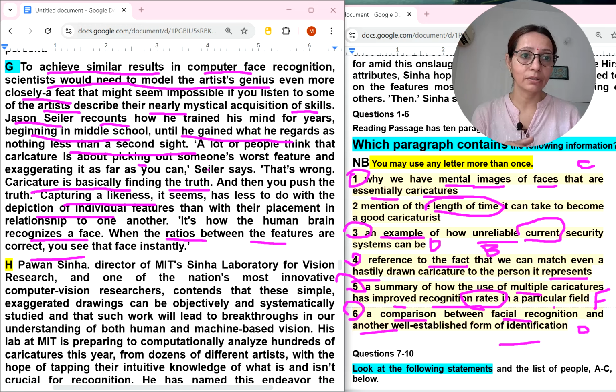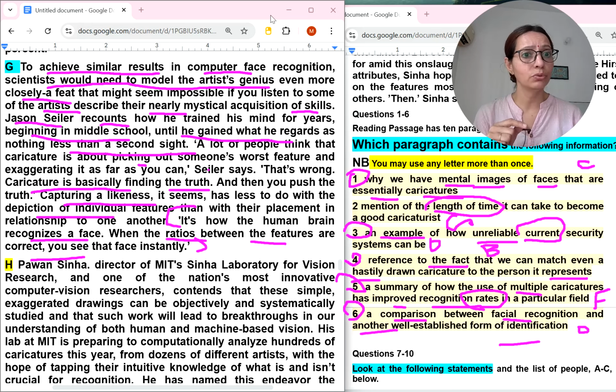The word ratio is there, don't confuse it with that. So when the ratios between the features are correct, you see that face instantly. So that sentence is not explained properly. If you think that the fifth will match, it will not match. Try to match the meaning with this heading also. Okay, so this second will come with G number.